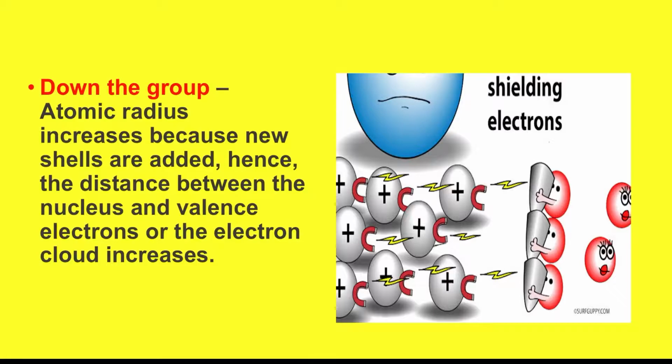As the number of shells increases, you can see from the pictures, these positive charges are present in the nucleus, and these red ones which are like a shield in front are actually the added shells. So this is helping protect these electrons from the pull. That's why when we go down the group, the atomic radius increases.